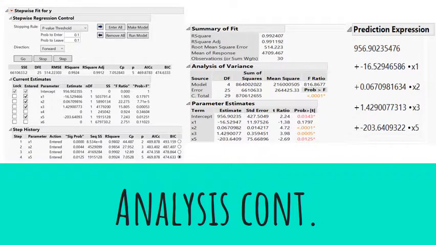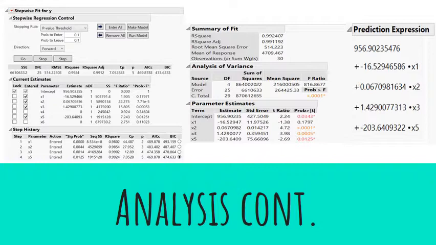Next, we performed a forward stepwise regression also using JMP. Our stopping rule was our p-value threshold. We chose 0.1 because we felt that was a good p-value and alpha level for degrees of error. Looking at the current estimates, we can see that X1, X2, X3, and X5 were deemed significant.